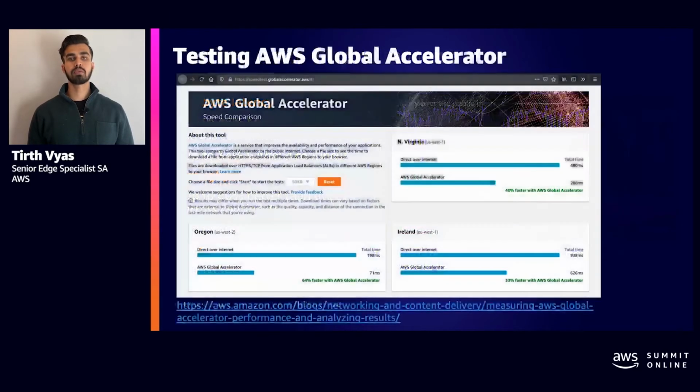You can go to the website provided in this slide to measure speed improvement by connecting to Global Accelerator and just test how much of an improvement you can see on your device.